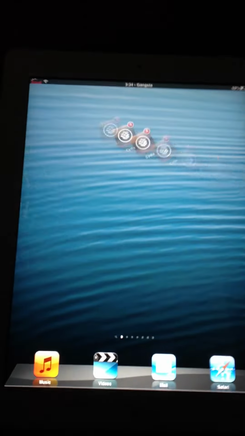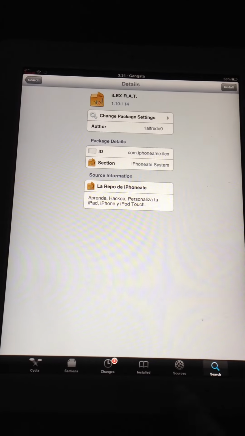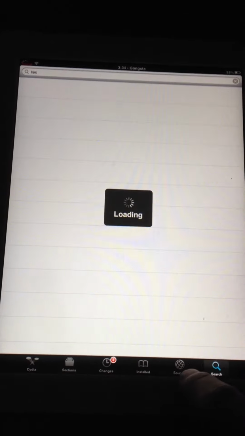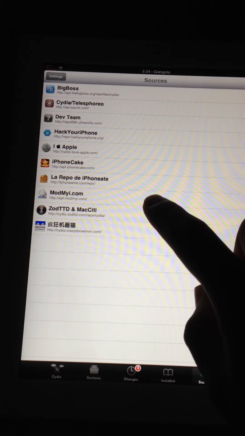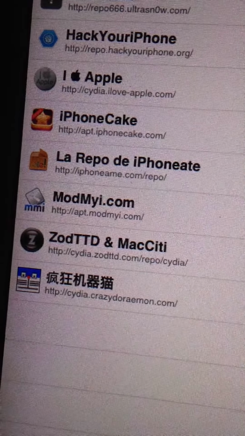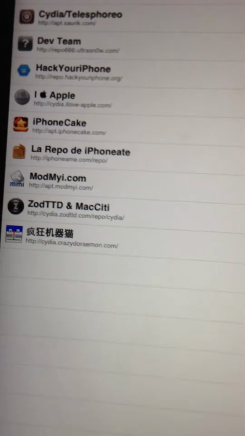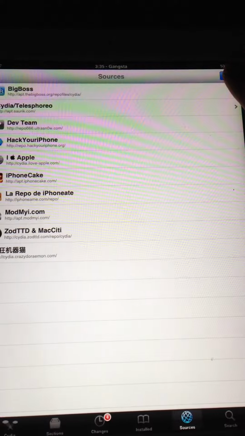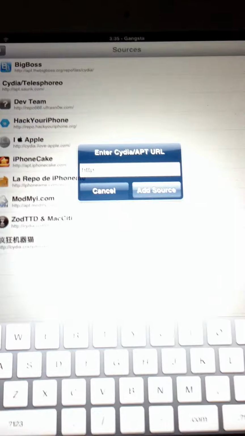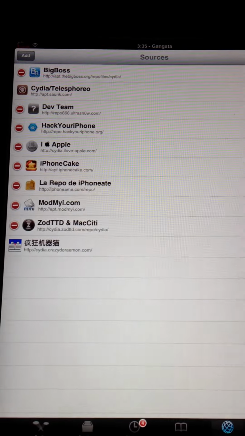All right. So first of all, we go to Cydia, and then go to Sources. Here we go. You're going to have to add the source, which is iPhoneame.com/repository. Okay. I already have it, so I don't have to add it. But for you guys, you just go to Edit, and then Add. It's right over there, and then you type it over here. I cancel because I already have it.